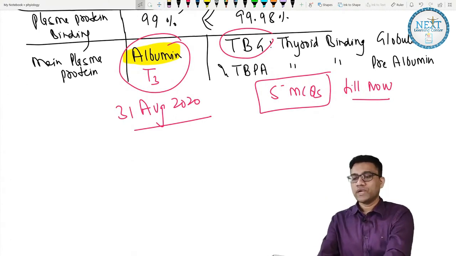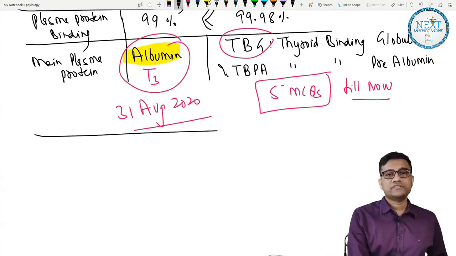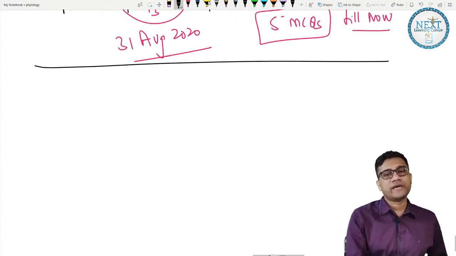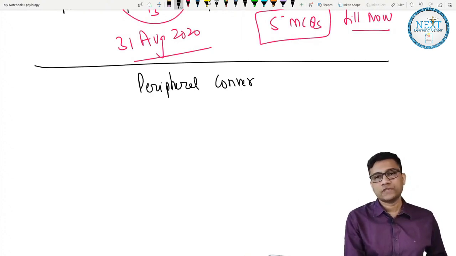Let's move. Next we will see the conversion factor, the peripheral conversion mechanism. Okay, clear?